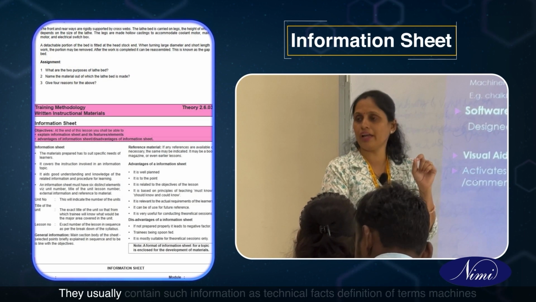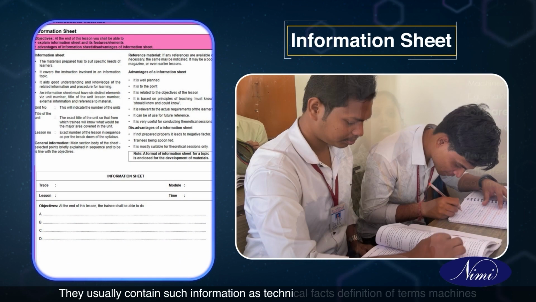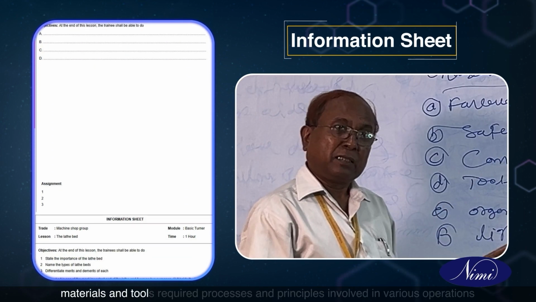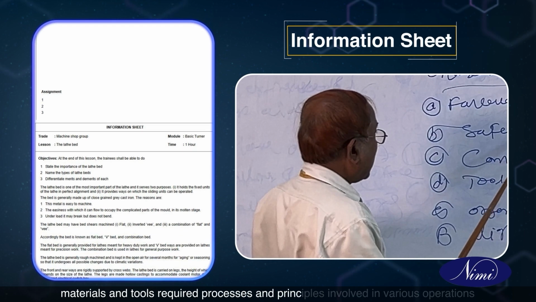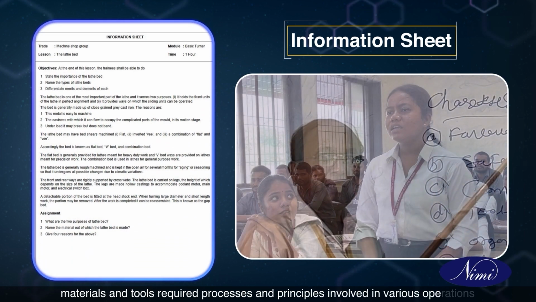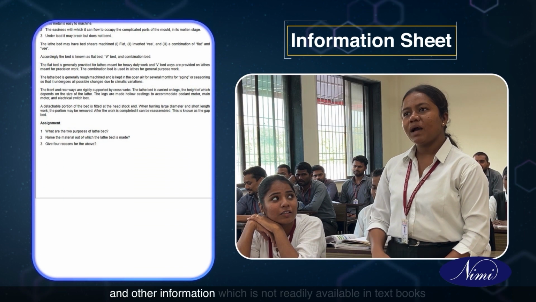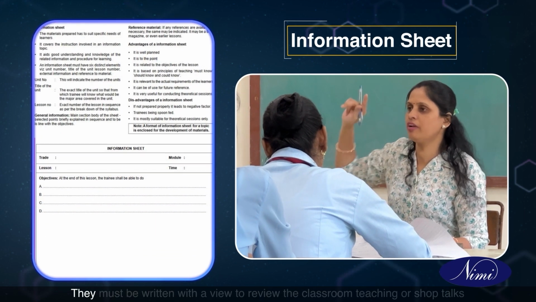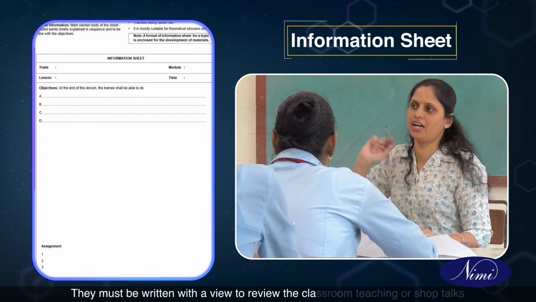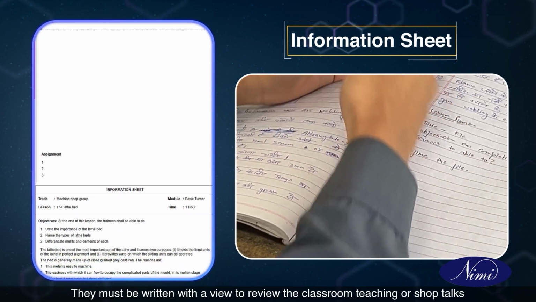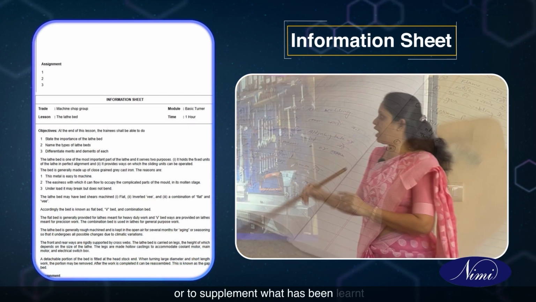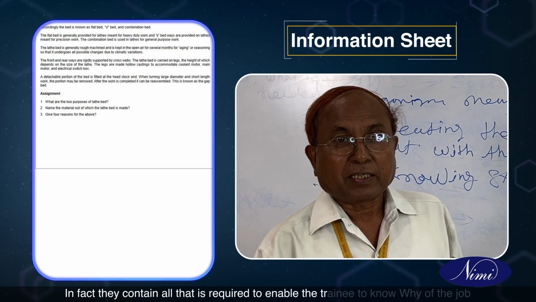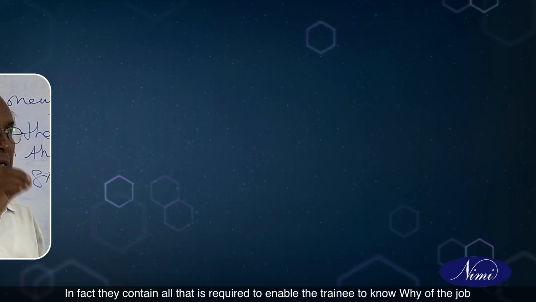They usually contain such information as technical facts, definition of terms, machines, materials and tools required, processes and principles involved in various operations, and other information which is not readily available in textbooks. They must be written with a view to review the classroom teaching or shop talks, or to supplement what has been learned. In fact, they contain all that is required to enable the trainee to know the why of the job.